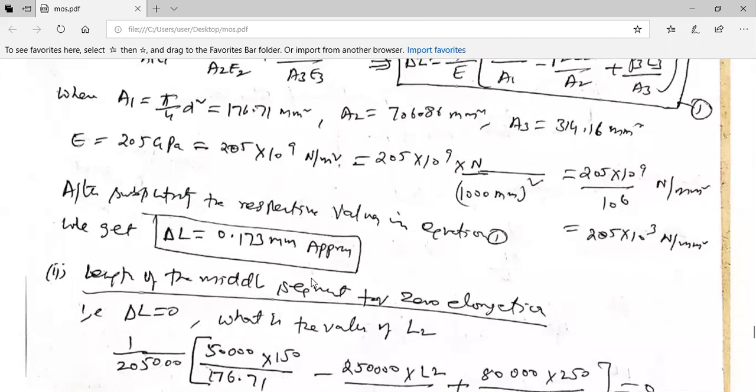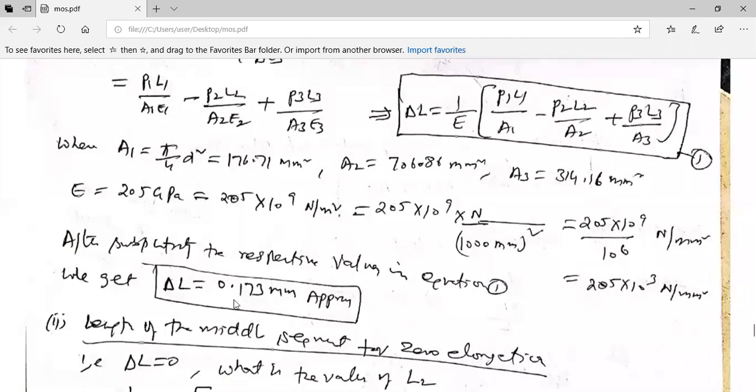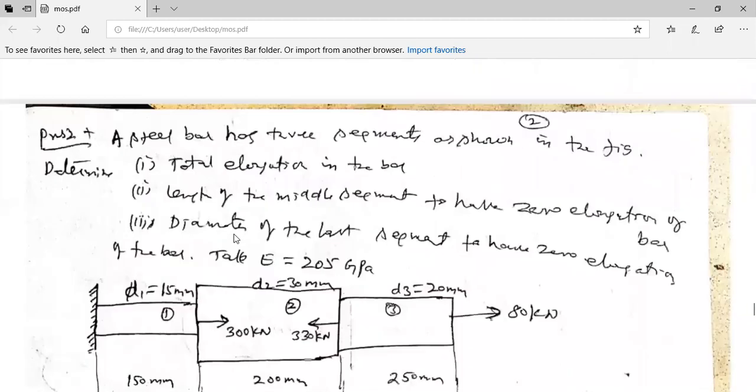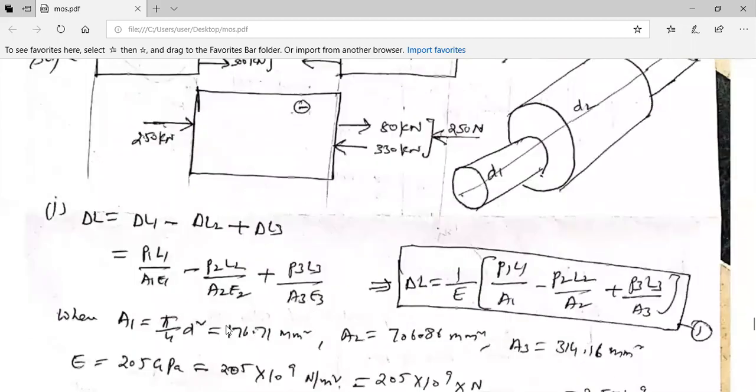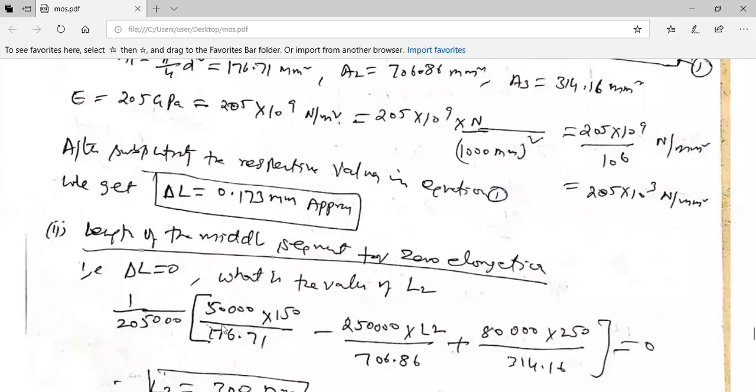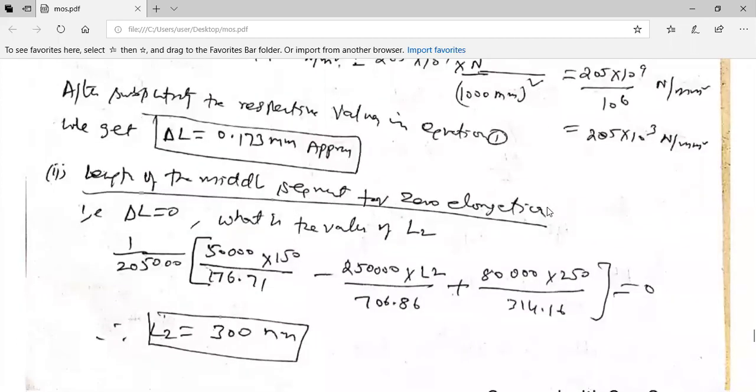Now, please listen here. If you substitute all these values, you are going to get delta L as 0.173 mm approximately. So the first part is finished. What is the first part? Total elongation in the bar. Now look for the second one: length of the middle segment to have zero elongation of the bar. Please look here.